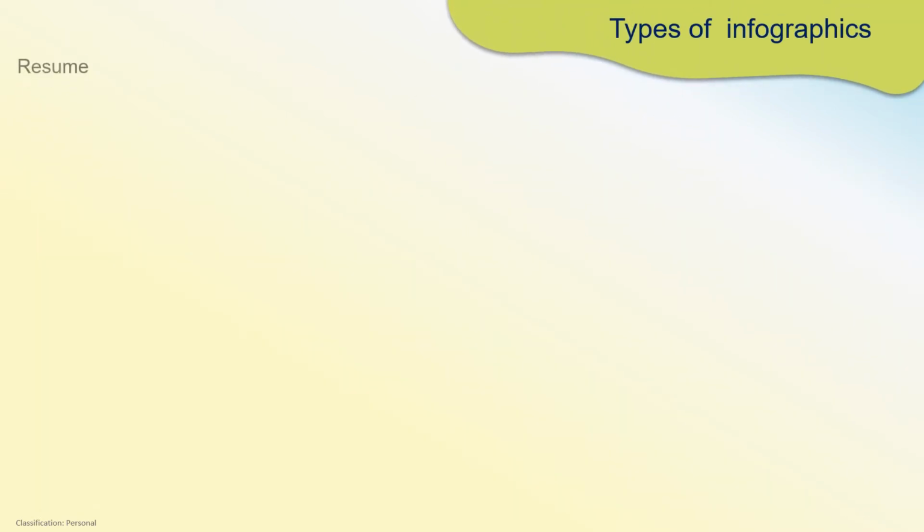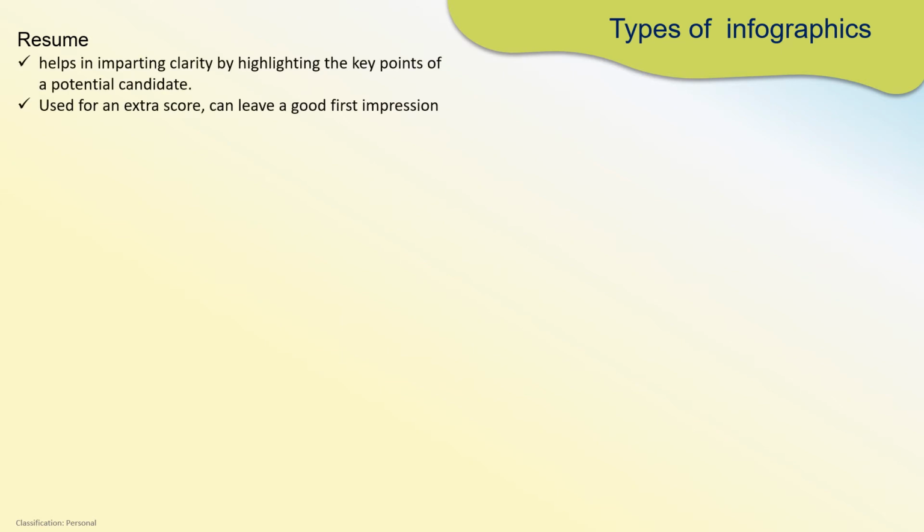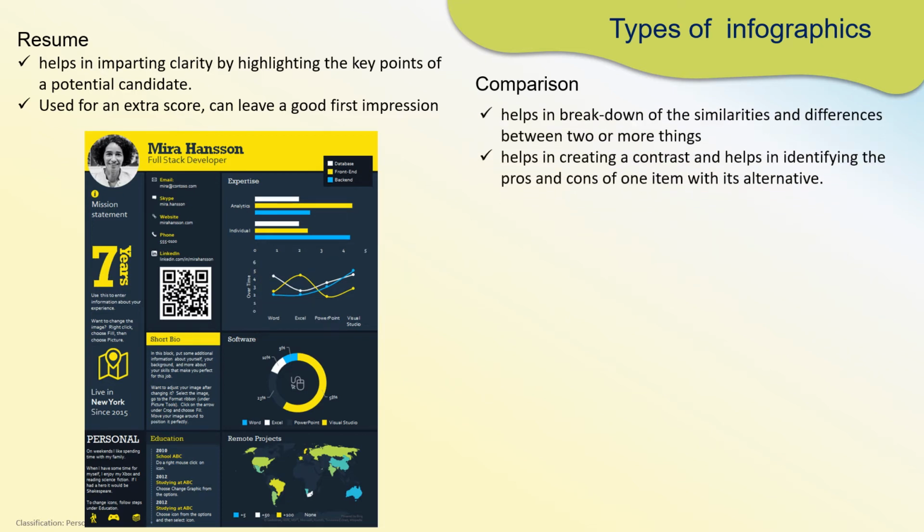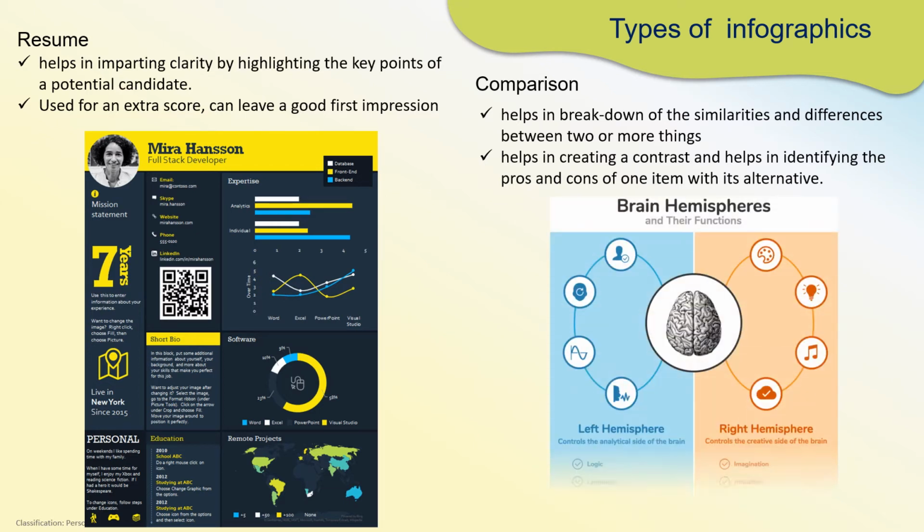The next category is the resume infographic, which will help a candidate get an extra score if he or she is looking out for a job change. It also highlights various key points of the potential candidate. As you can see in the example, the strengths are highlighted in a very nice way and it can catch eyes. Next is the comparison infographic. As the name says, it helps you to understand the similarities and dissimilarities between two items. So here is an example where you can see how the left and the right brain work and how they are the same and how they are different.